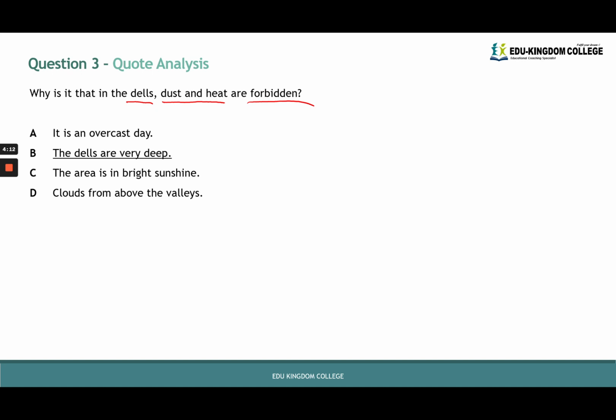Looking at the question, we know that we want to check for why dust and heat are forbidden in dells. Those are our key words. And then our potential answers are A, it is an overcast day, B, the dells are very deep, C, the area is in bright sunshine, or D, clouds from above the valleys.